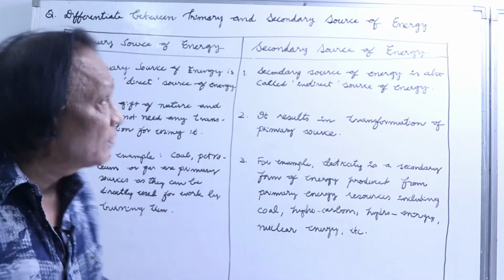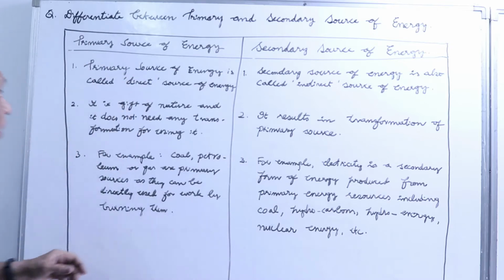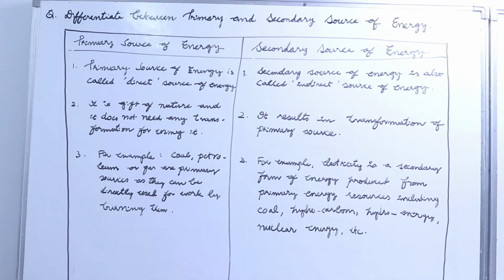So look at the board here. Differentiate between primary and secondary sources of energy. Look at this one. The first point, too simple, learn it right now. Primary source of energy is called a direct source of energy. Why do we call it direct? Because you are getting it directly from nature.